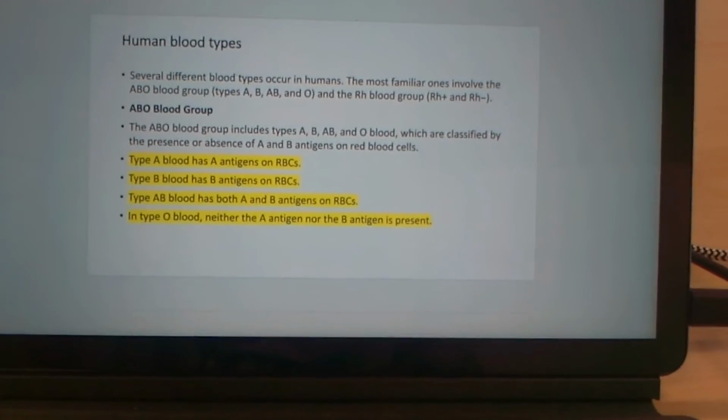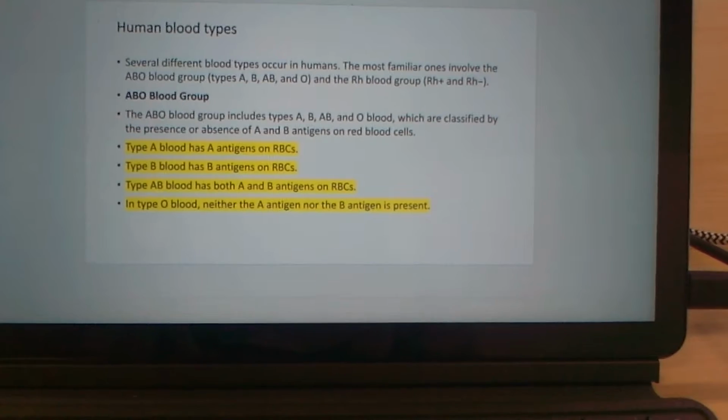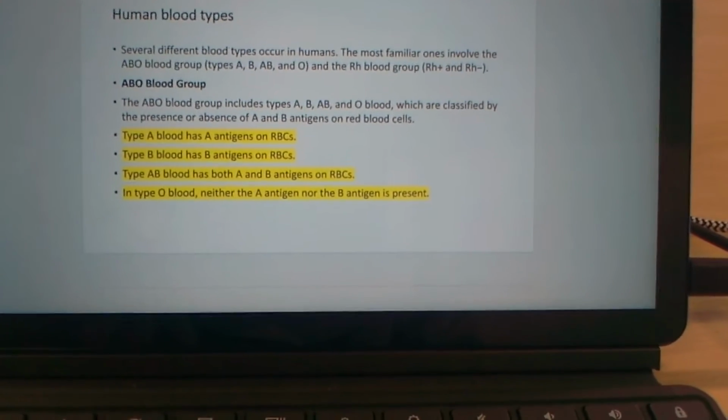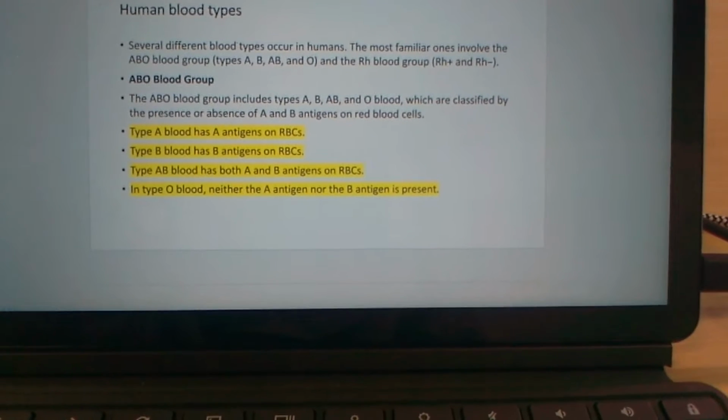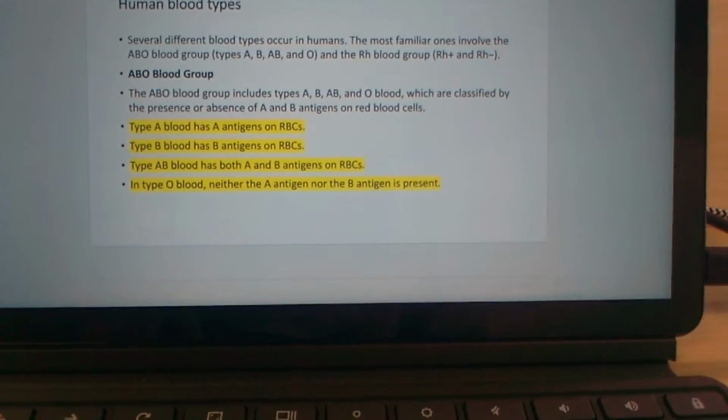Human blood types. Several different blood types occur in humans. The most familiar ones involve the ABO blood group, types A, B, AB, and O, and the Rh blood group, Rh positive and Rh negative.